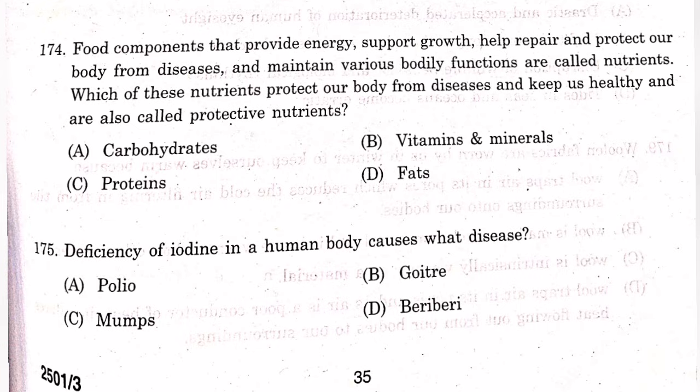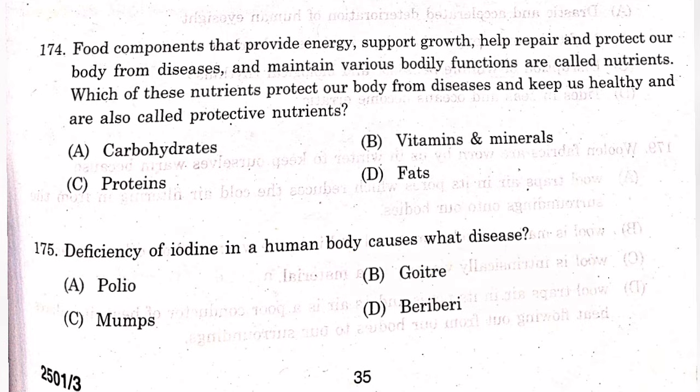Question number 174. Food components that provide energy, support growth, help repair and protect our body from diseases and maintain various bodily functions are called nutrients. Which of the following nutrients protects our body from diseases and keeps us healthy and are also called protective nutrients? The answer is B. Vitamins and minerals. Question number 175. Deficiency of iodine in the human body causes what disease? The answer is B. Goiter.